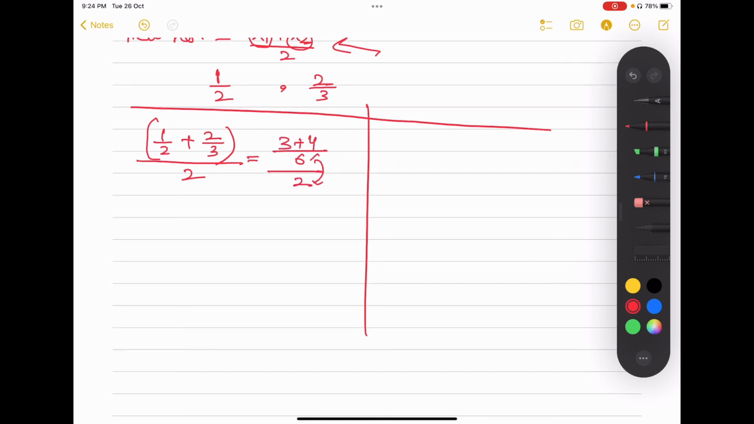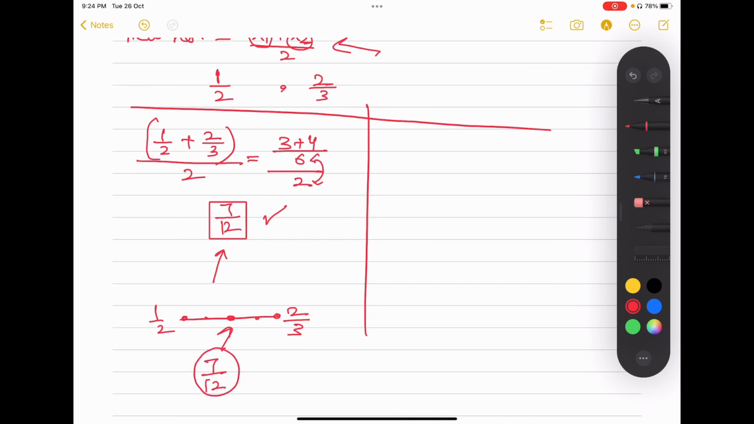So they will be multiplied. So 7 by 12. Okay, so that is a new number. This is a number which comes between 1 by 2 and 2 by 3. You can see, if there were a number line, that number would be somewhere here or somewhere here, right? So 7 over 12 is the number which lies between them.